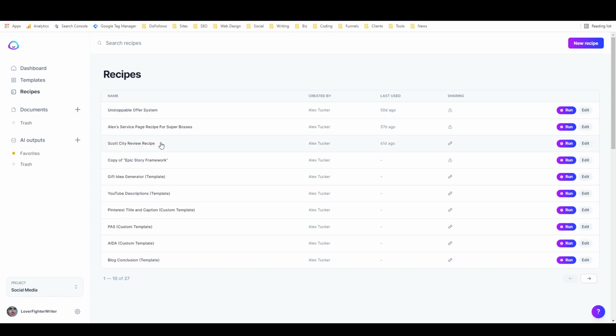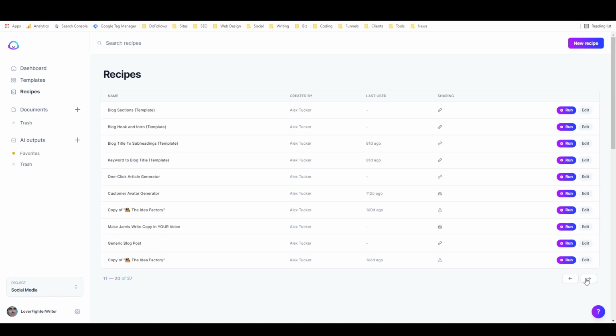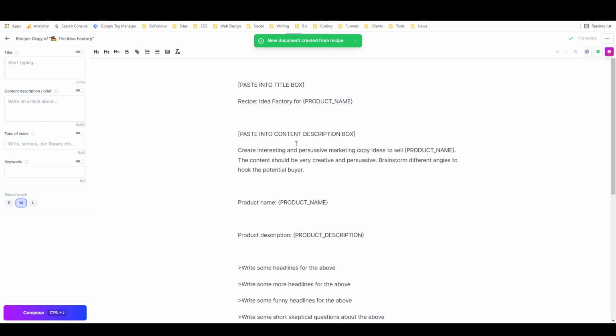Let's just take, let's see, we'll go with the Idea Factory. This is one created by Dave Rogenmoser, I think is how you say his last name. He's the CEO of Jasper and very well educated in how to use AI writing tools, as you'll see from this. Basically you come to a recipe and you hit run, and it's going to create a new document and load in all of these instructions and boss mode commands that you can use.